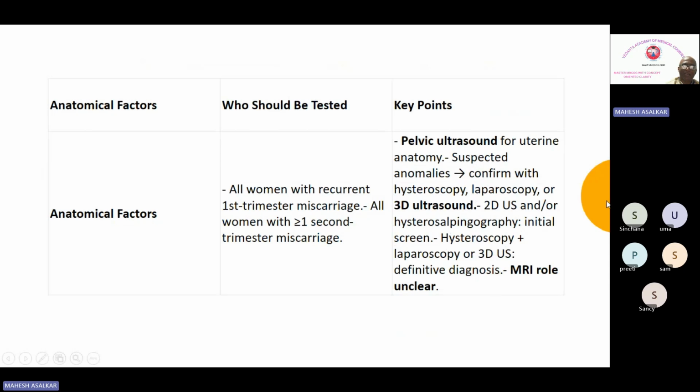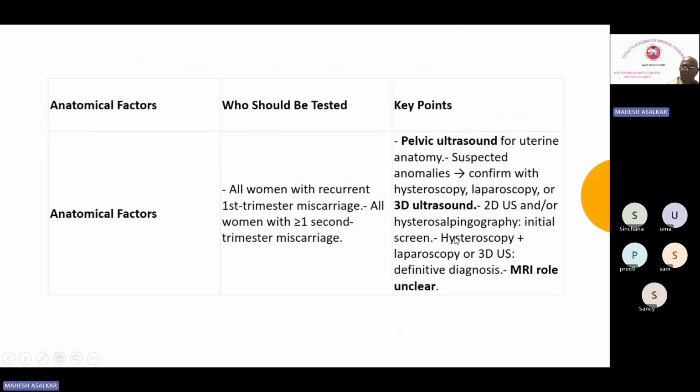The MRI role is indeterminate, that is what they say. But most of the time, the question asked is: you are suspecting a uterine anomaly, so what is the initial screening? Initial screening is done with the pelvic ultrasound. If on pelvic ultrasound you suspect some malformation, then these are the tests which are indicated. You will be given the options hysteroscopy, laparoscopy, 3D ultrasound, MRI, and you have to select one of these.